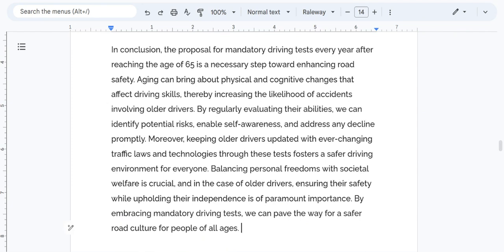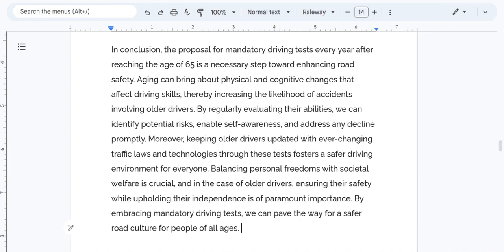In conclusion, the proposal for mandatory driving tests every year after reaching the age of 65 is a necessary step toward enhancing road safety. Aging can bring about physical and cognitive changes that affect driving skills, thereby increasing the likelihood of accidents involving older drivers. By regularly evaluating their abilities, we can identify potential risks, enable self awareness, and address any decline promptly.